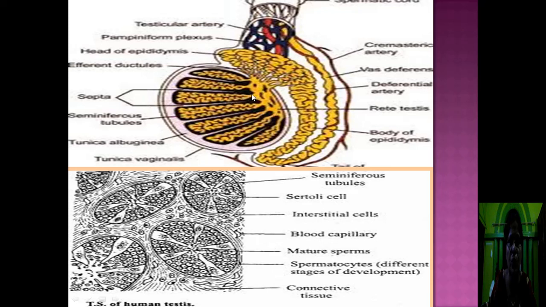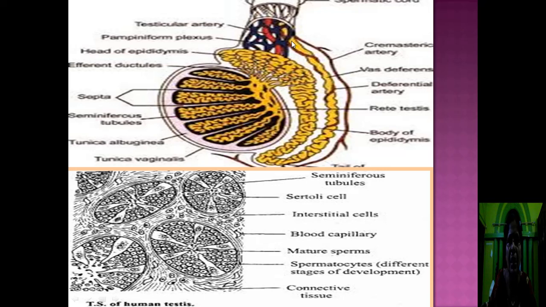All the seminiferous tubules join to form a network. This is known as the rete testis. From the rete testis, 10 to 15 ducts arise. These ducts are known as vasa efferentia. Now the vasa efferentia form a vascular network. This is known as the epididymis. The epididymis has 3 parts. The upper part is known as the head or caput epididymis. The middle part is known as the body or corpus epididymis. And the lower part is known as the tail or cauda epididymis. From the lower side of the epididymis a duct arises. This duct is known as the vas deferens.